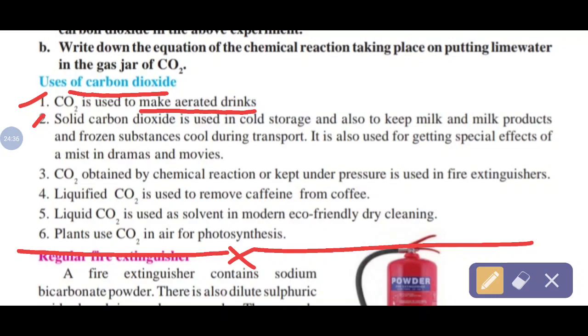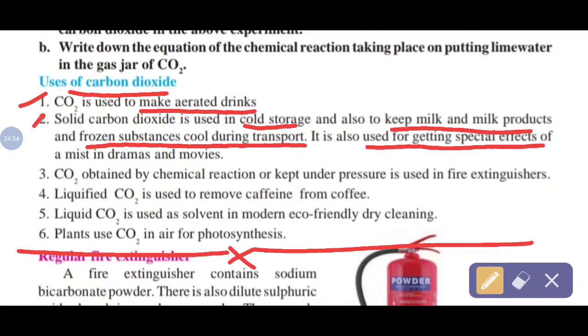Second, solid carbon dioxide is used in cold storage and also to keep milk and milk products and frozen substances cool during transport. It is also used for getting the special effect of mist in dramas and movies. This last point you make separate. No problem. Third use, carbon dioxide obtained by chemical reaction or kept under pressure is used in fire extinguishers.